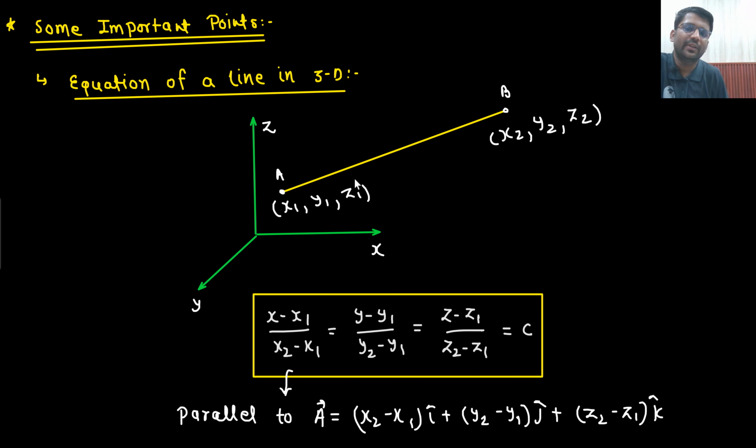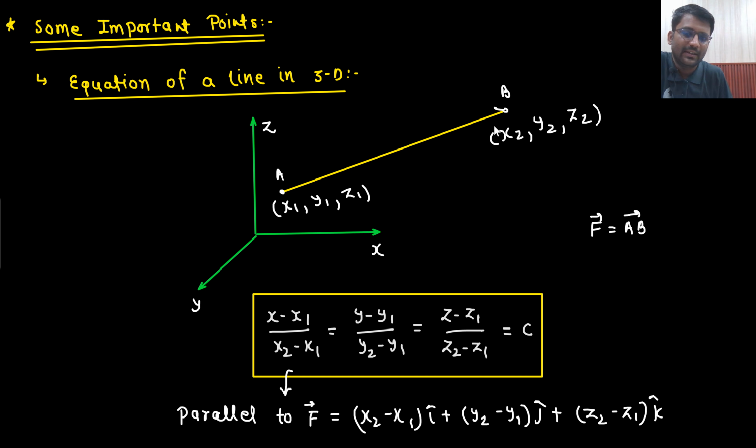Yes sir, it is pretty obvious, because if I have written AB here, it will be parallel to a vector f. Vector f is nothing but the AB vector only. What is the AB vector? AB vector is x2 minus x1 i cap plus y2 minus y1 j cap plus z2 minus z1 k cap. So this particular line is parallel to this particular vector.